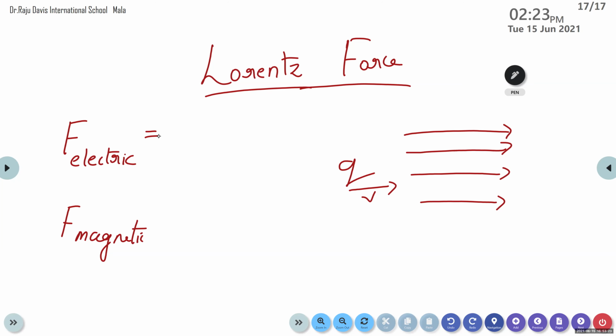Yes, it's right. Say louder. Anyone? Unmute and say. What is the force exerted on this charge by the electric field? Nandana? QE. Yes, F is equal to QE.